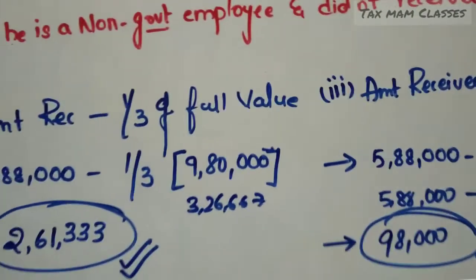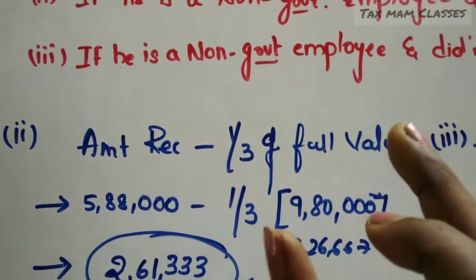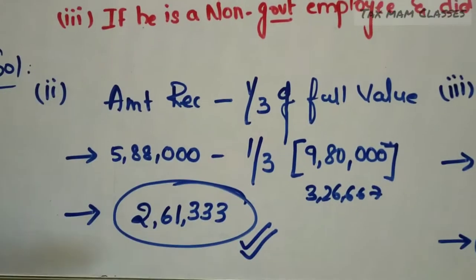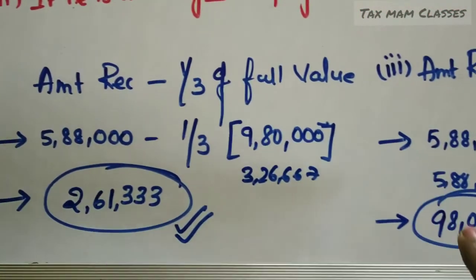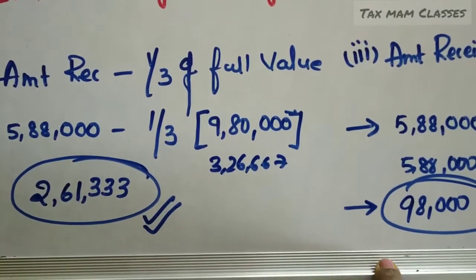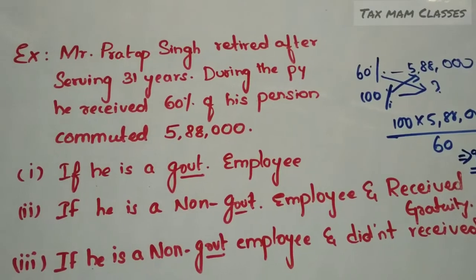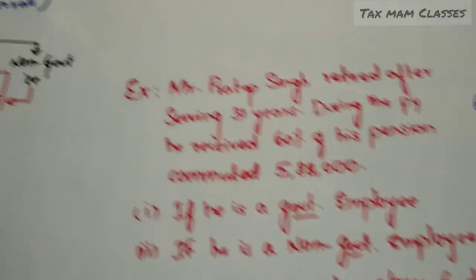98,000. If Mr. Pratap is a non-government employee and he received gratuity, what is the taxable amount? 2,61,333. And whereas if he is not receiving gratuity, the taxable amount is 98,000. I think you understood the concept of this pension and what the provisions are.